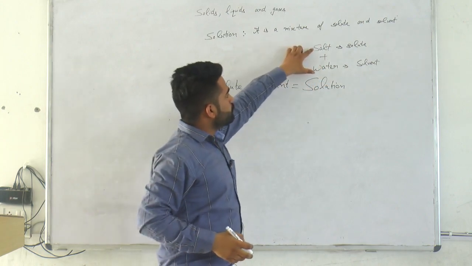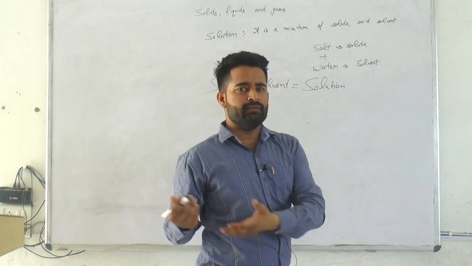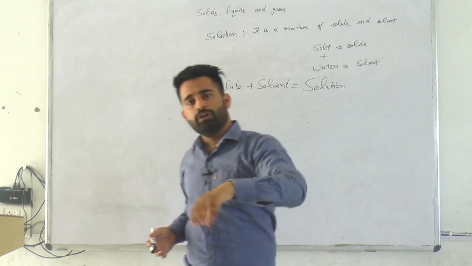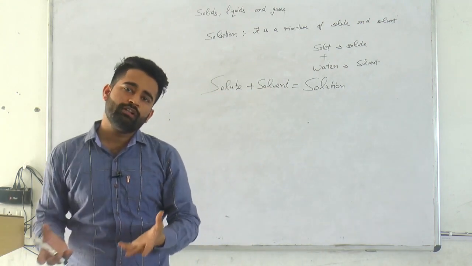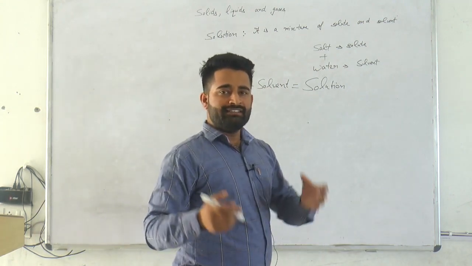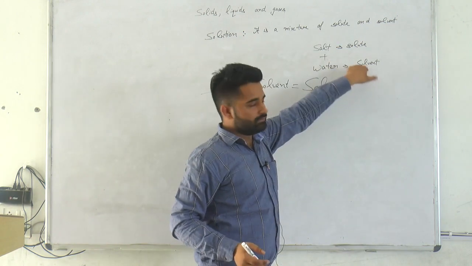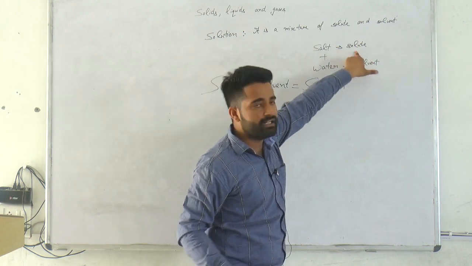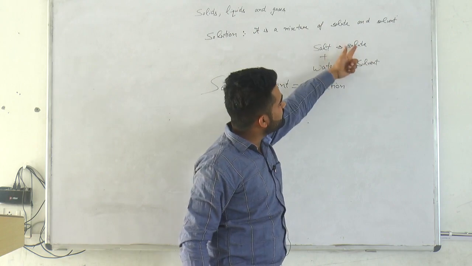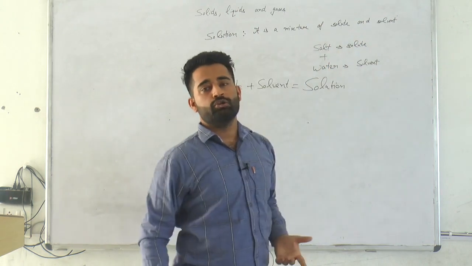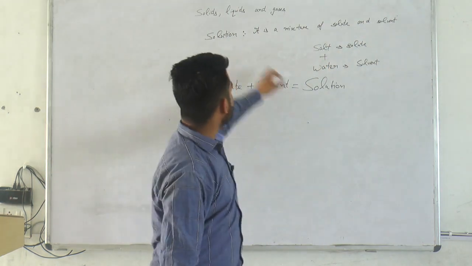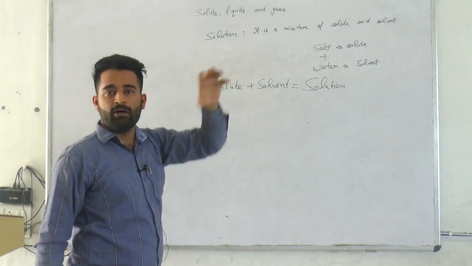You can take the example of sugar also. If we mix sugar in the water, sugar is a solute and water is a solvent, and the mixture of both is called solution. This is about the solution.